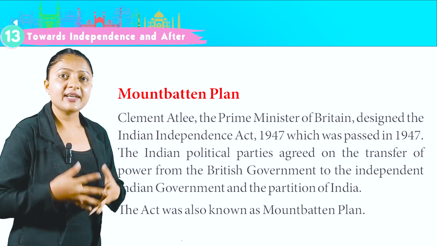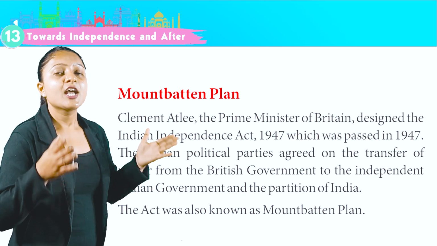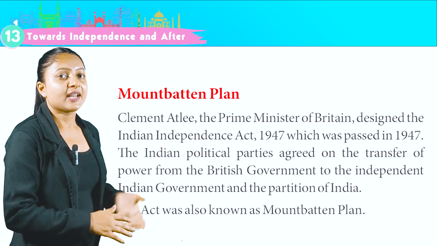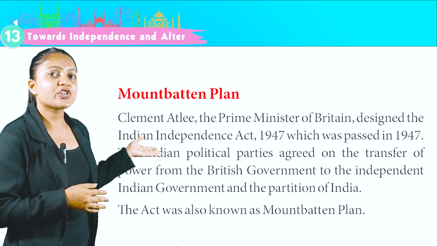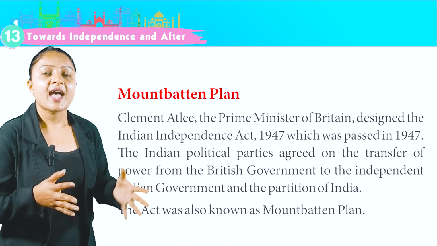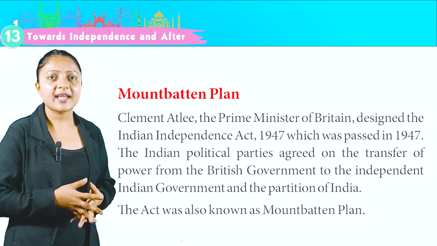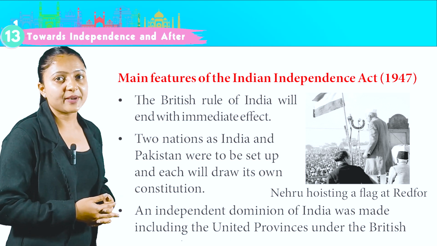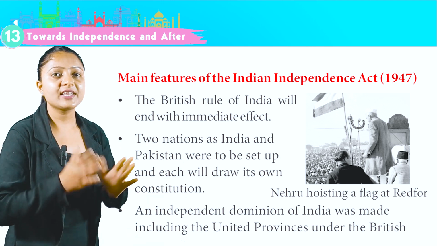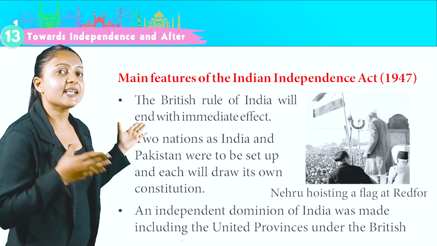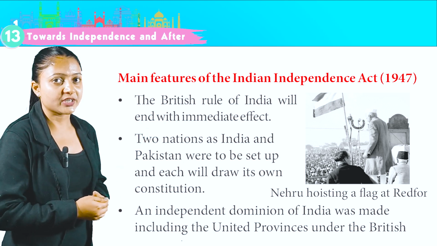Mountbatten Plan. Clement Attlee, the Prime Minister of Britain, designed the Indian Independence Act 1947, which was passed in 1947. The Indian political parties agreed on the transfer of power from the British government to the independent Indian government and the partition of India. The act was also known as Mountbatten Plan. Main features of the Indian Independence Act 1947. The British rule of India will end with immediate effect. Two nations as India and Pakistan were to be set up and each will draw its own constitution.